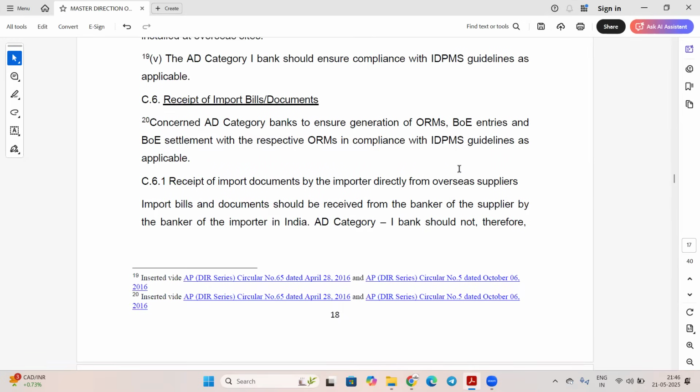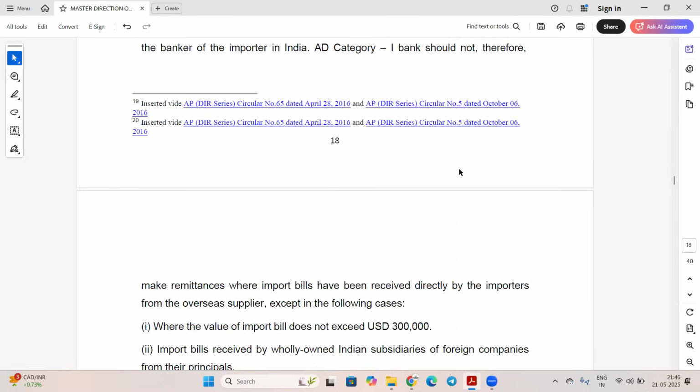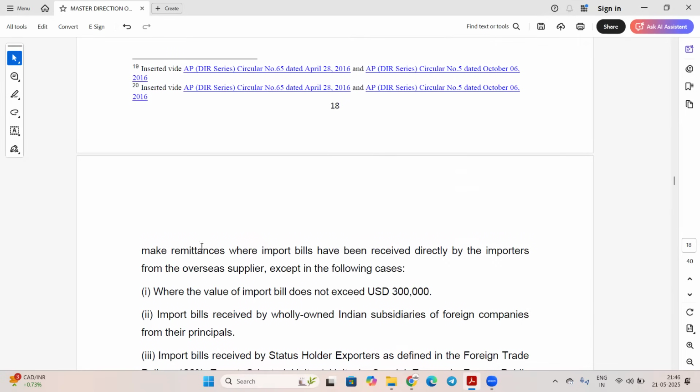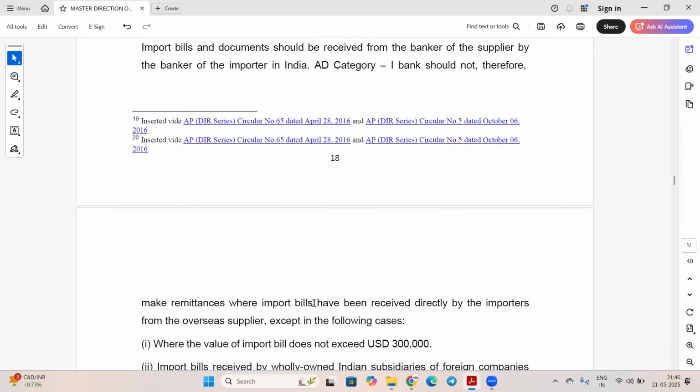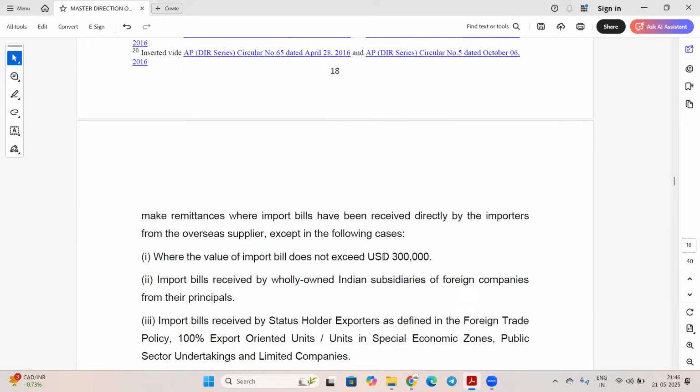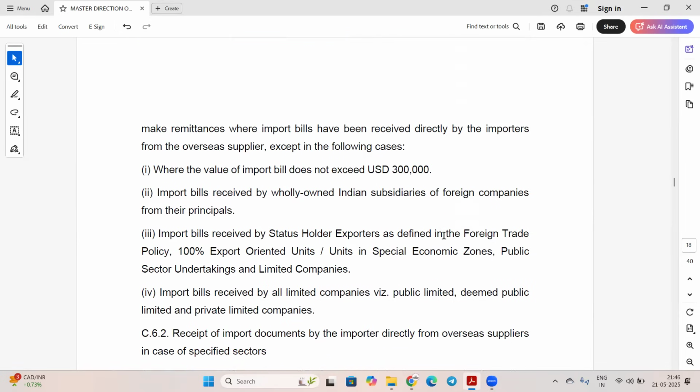And if the importer has directly received the document, in that case the banker should not make the payment. The document should be received by the banker of the importer from the banker of the supplier. Bank should not therefore make remittance where import documents have been received directly by the importer from the overseas supplier. And these are the exceptions.